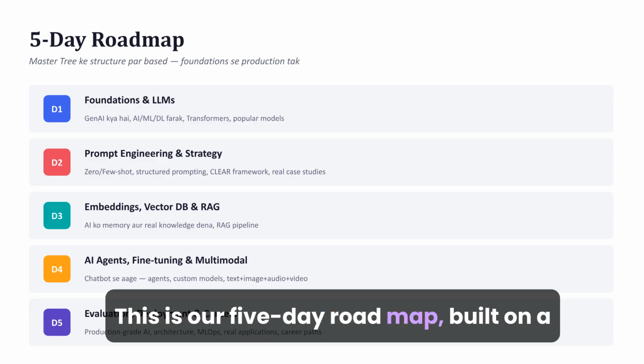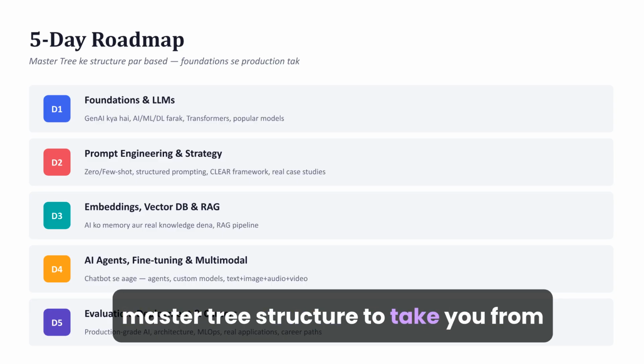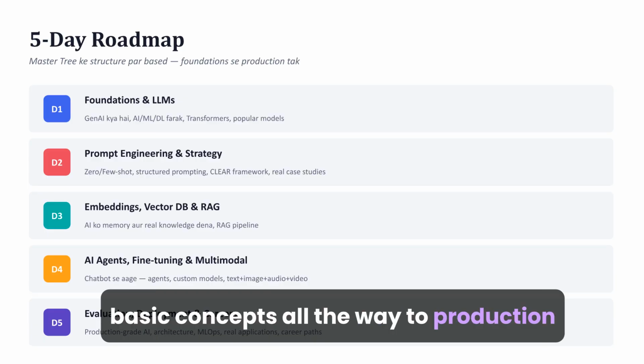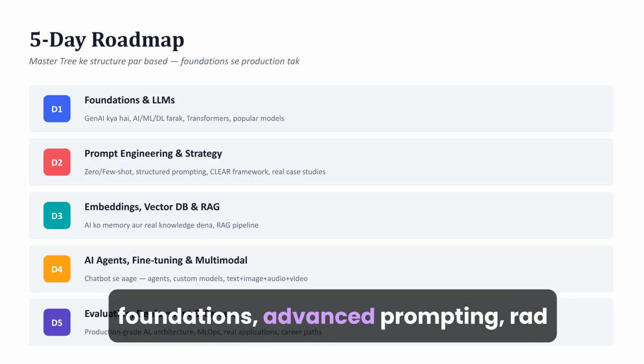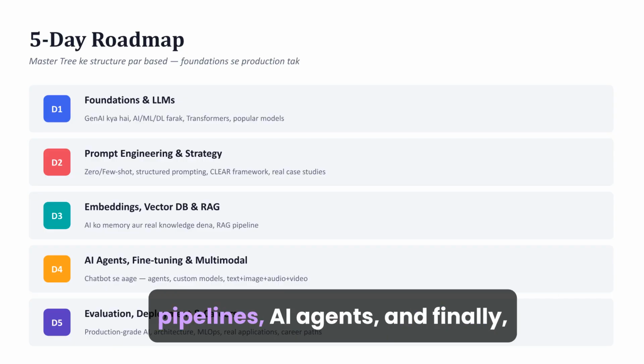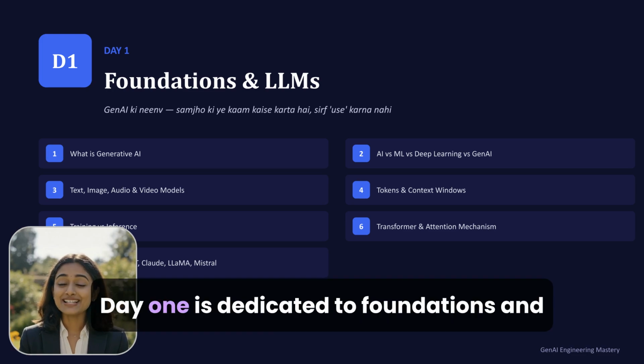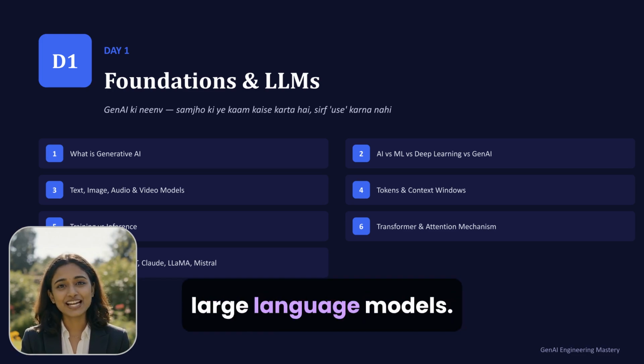This is our 5-day roadmap, built on a master tree structure to take you from basic concepts all the way to production-grade deployment. Each day focuses on critical skills: foundations, advanced prompting, RAG pipelines, AI agents, and finally, deployment and career growth. Day 1 is dedicated to foundations and large language models.